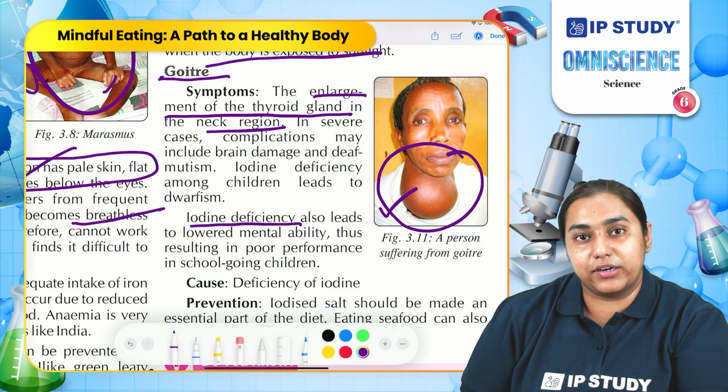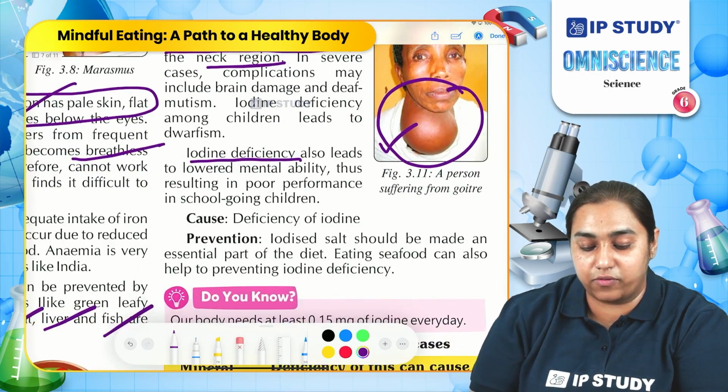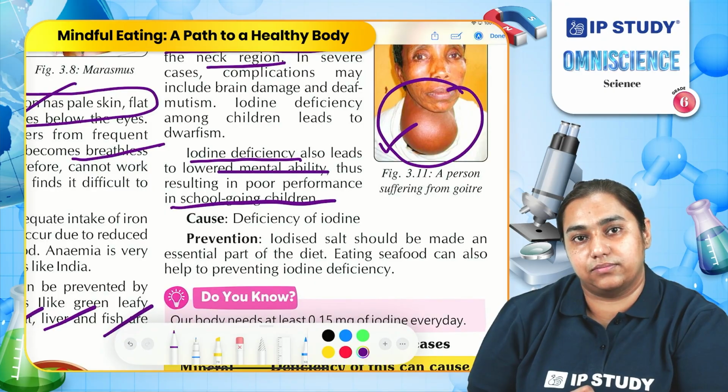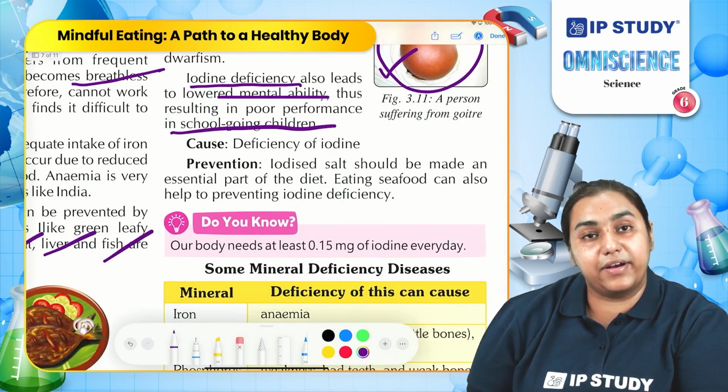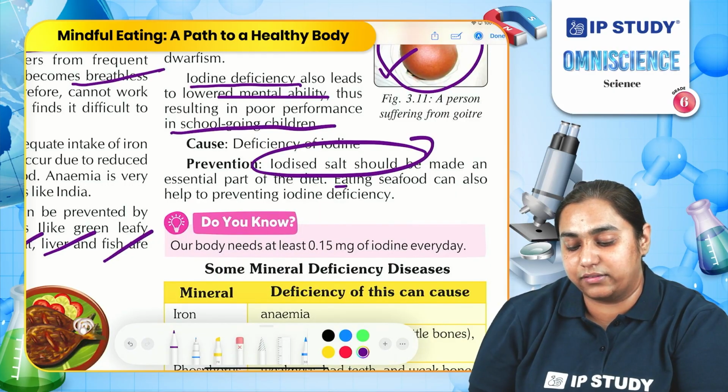The cause of goiter is iodine deficiency in the body. It can also lead to lowered mental ability among school-going children. We can prevent iodine deficiency by including iodized salt in our diet or eating seafood.